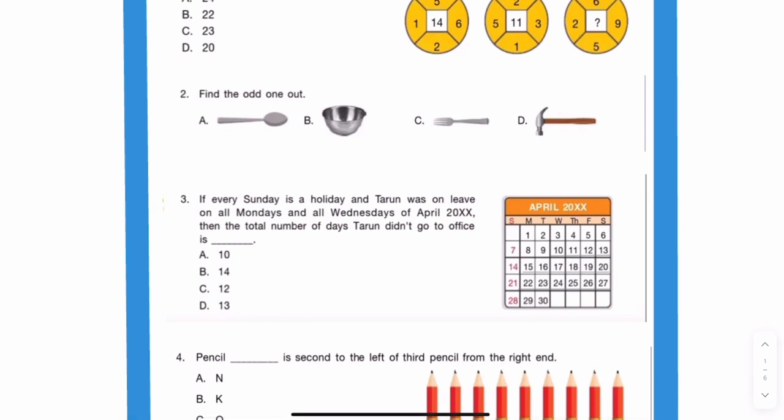Question number 1. Find the missing number if the same rule is followed in all the three figures. This is the question mark value in figure 3, and we have to find this value. If we see carefully, in figures 1 and 2, the central value is the addition of all the surrounding values. For example, 5 plus 6 is 11, plus 2 is 13, plus 1 is 14. And 2 plus 3 is 5, plus 1 is 6, and 5 is 11. So we have to add all the surrounding values to find the question mark value. So it is 6 plus 9 is 15, plus 5 is 20, plus 2 is 22. So option B is correct.